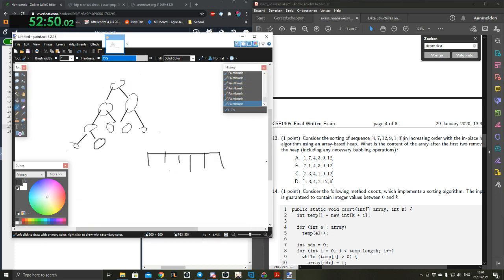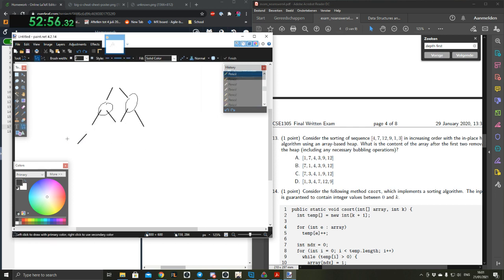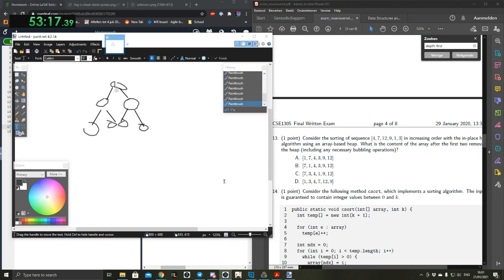Okay, how many elements does it have? 6. Let's see, so what were the restrictions on the heap again? It's a complete binary tree, I believe. Yeah, a heap. So there will be priority queues and heaps. What is a heap? Heap properties. It has a structural property. It's a complete tree. Yep. And a relational property. So the thing above it is higher than the thing below it because we're using max heaps.